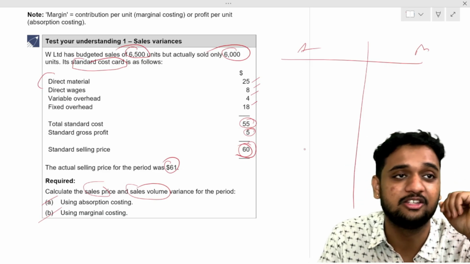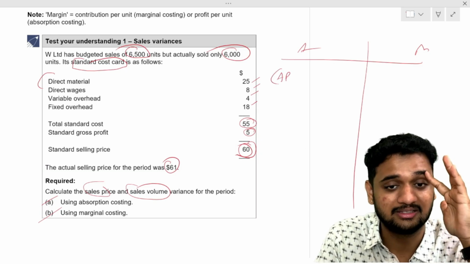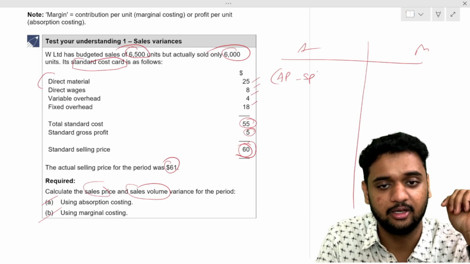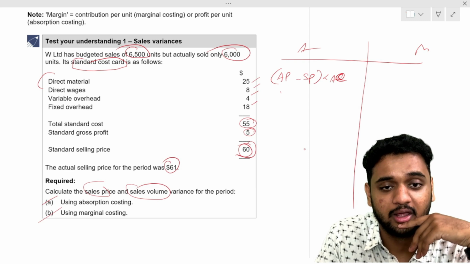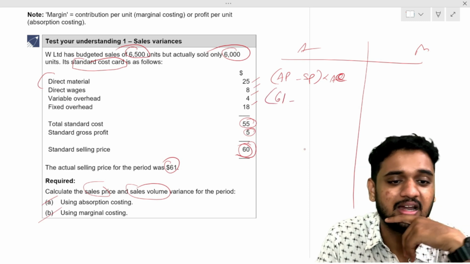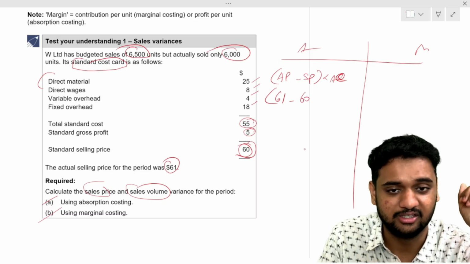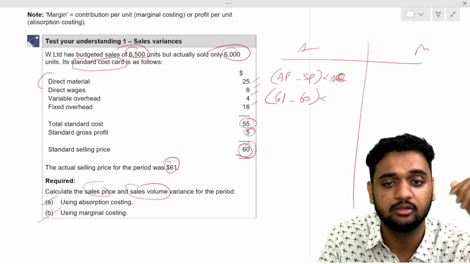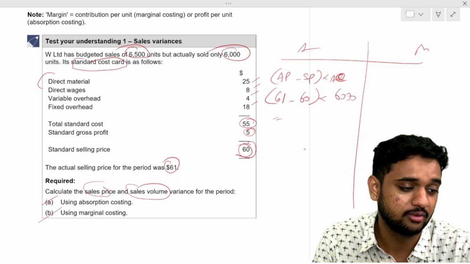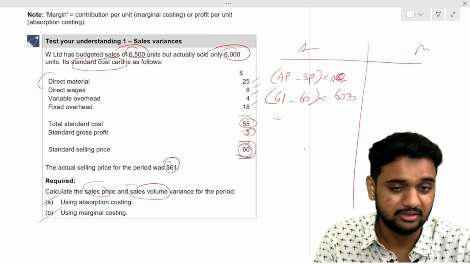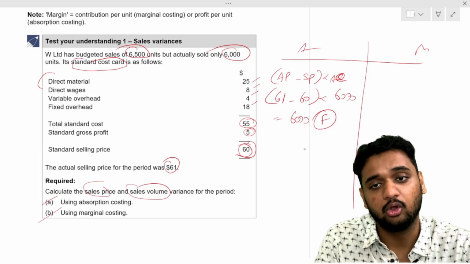First, sales price variance. What is the formula? Actual price minus standard price into actual quantity. The actual price, what I sold it for, is 61 rupees. At standard, I should have sold it for 60 rupees. Into the actual quantity sold, 6,000 units. So 61 minus 60 into 6,000 gives 6,000 favorable. Understood? Now come to marginal costing.